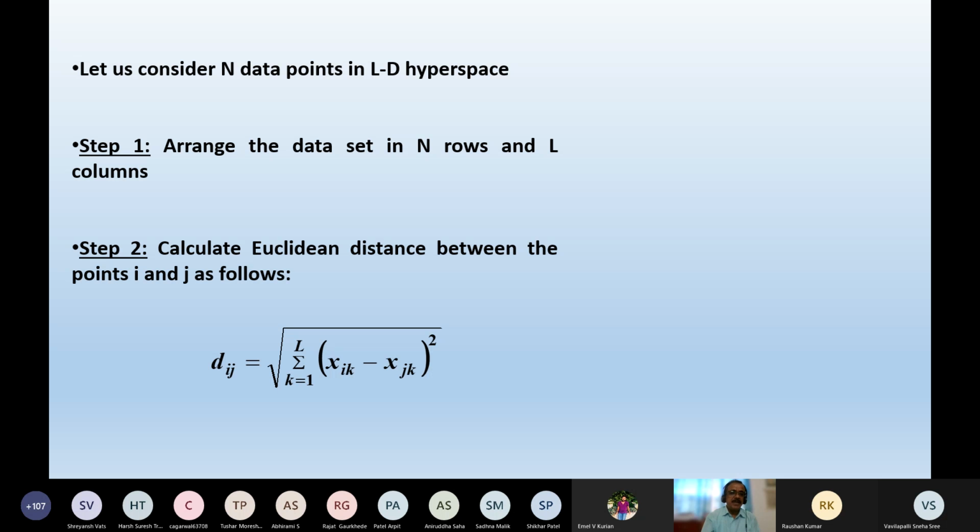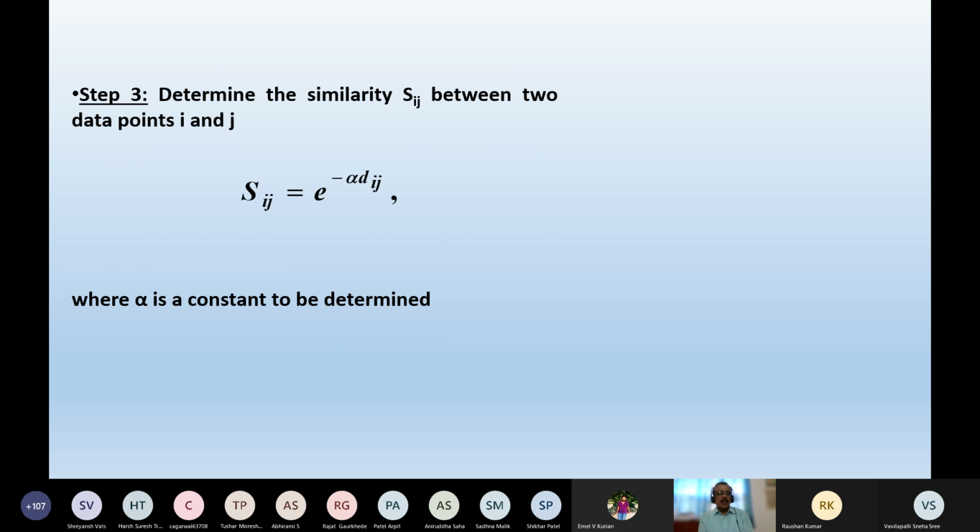So I can find out the Euclidean distance values, that is dij. It is very simple, all of you know. Now, once you have got the Euclidean distance values, I will have to find out the similarity between these two data points, that is your step 3.